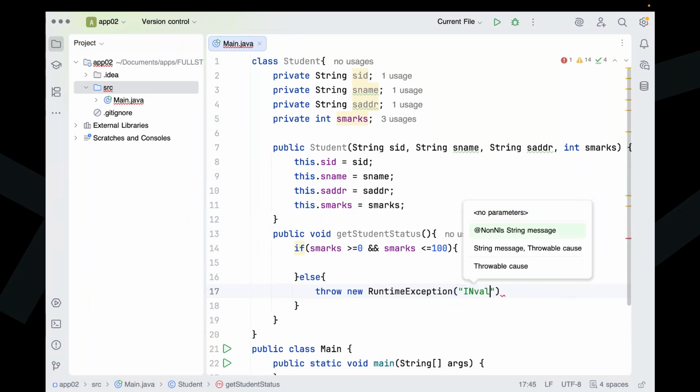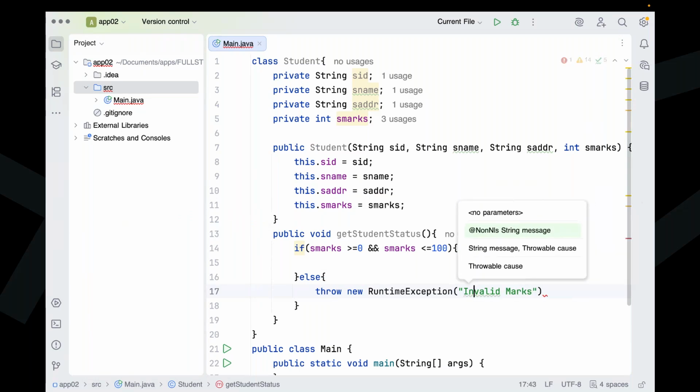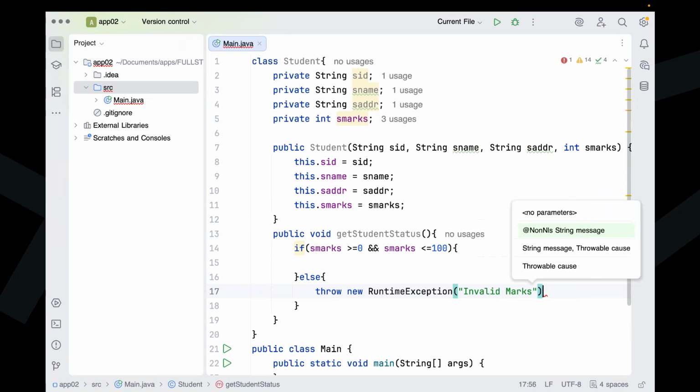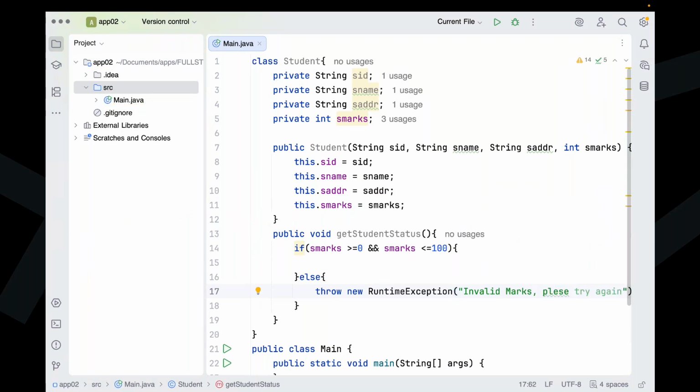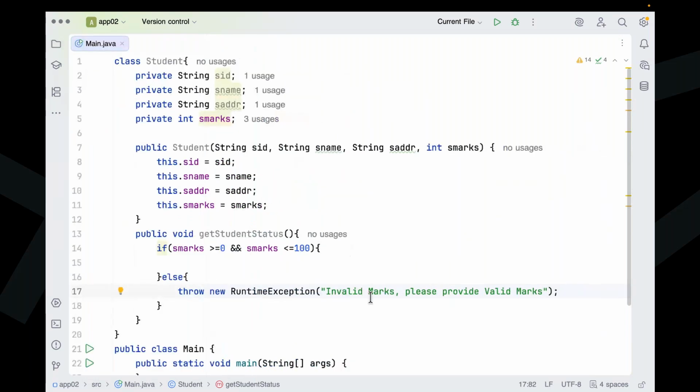Invalid marks. Please provide valid marks. Now here we provided the message: invalid marks, please provide valid marks. That is the message I'm providing here.